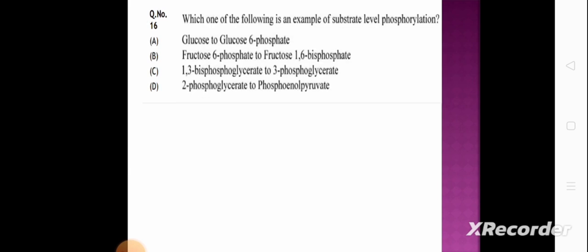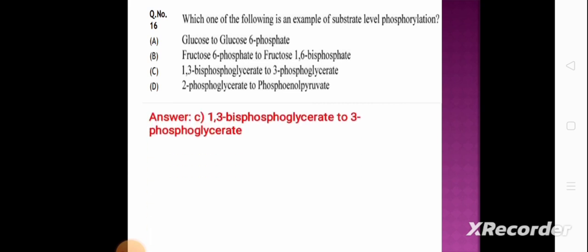Next question. Which one of the following is an example of substrate level phosphorylation? Option A is glucose to glucose 6-phosphate. Option B, fructose 6-phosphate to fructose 1,6-bisphosphate. Option C is 1,3-bisphosphoglycerate to 3-phosphoglycerate. Option D is 2-phosphoglycerate to phosphoenolpyruvate. And the correct answer is 1,3-bisphosphoglycerate to 3-phosphoglycerate.